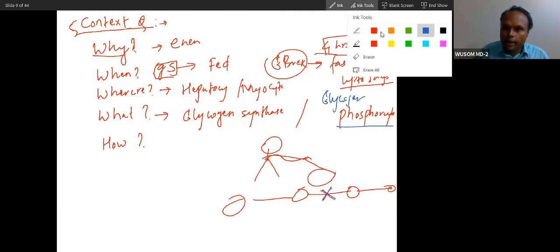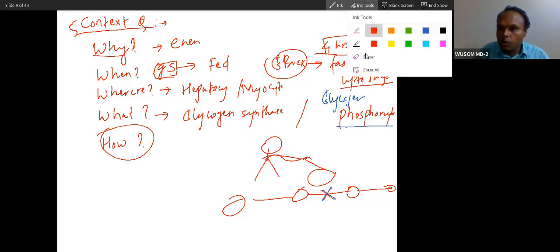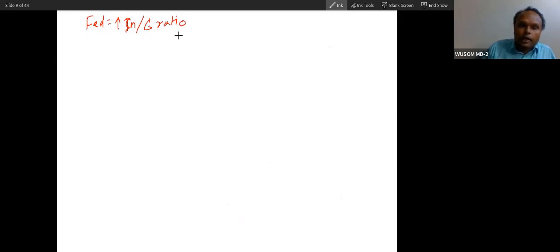Now we will talk in detail about how it happens. It is a long answer for this question. You already have the context, so let's talk about fed condition. Fed condition means high insulin, which means a high insulin to glucagon ratio.